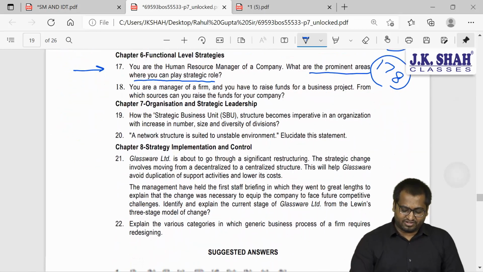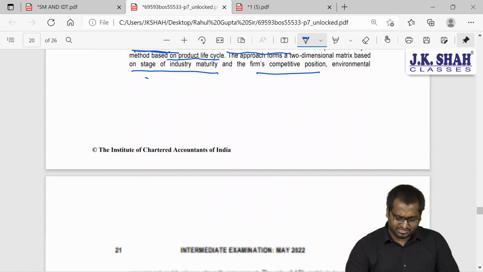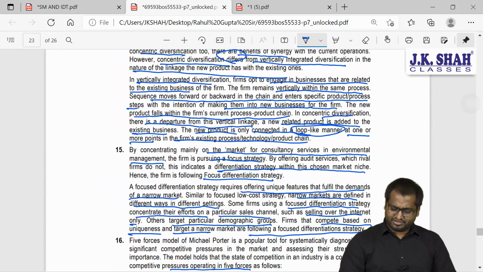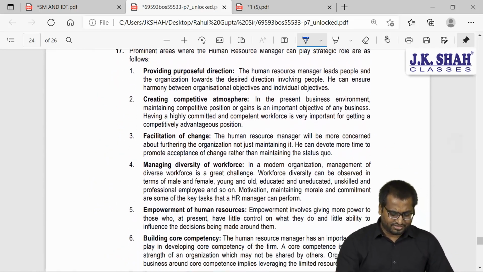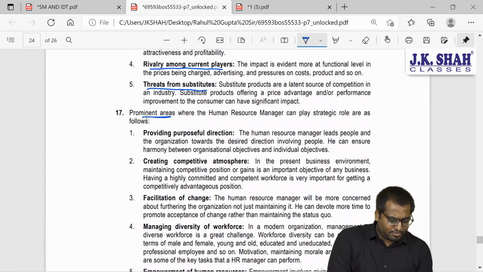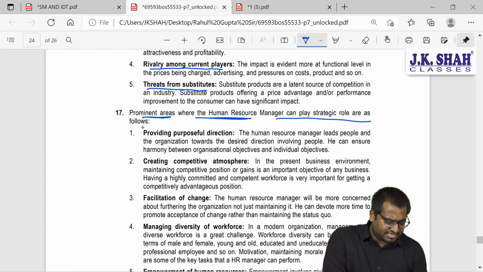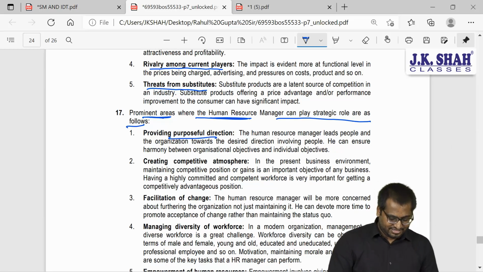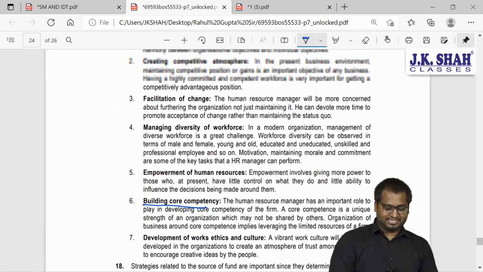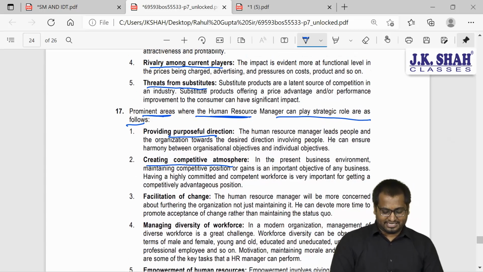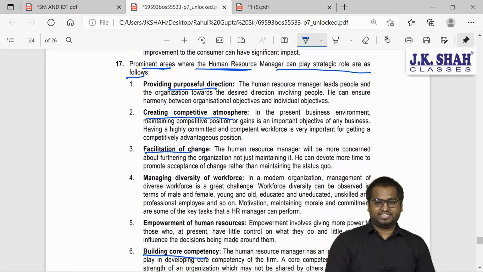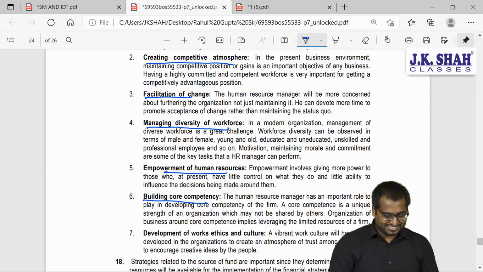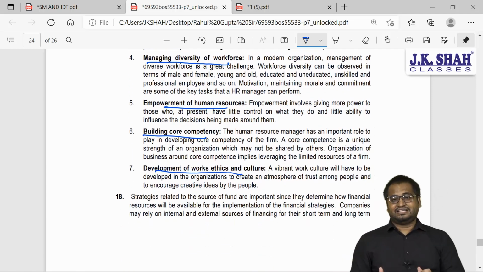Let's read what the institute has answered. Similar, just the numbering of points will be interchanged. Otherwise, it will be more or less the same. See, what are the prominent areas where the HR manager can play a strategic role? What is the first point? Purposeful direction. Then building core competency. Then creating competitive advantage. Then facilitation of change. Managing the workforce diversity. Empowerment of human resource. And development of work ethics and culture.